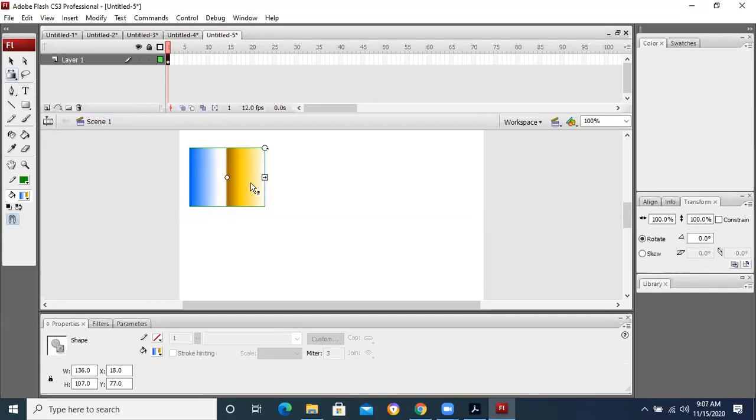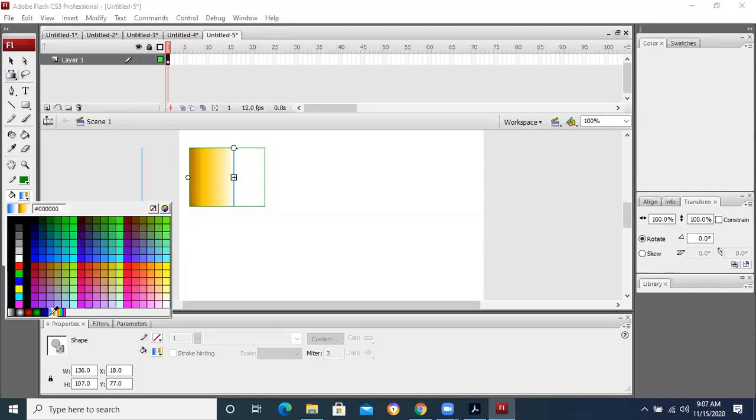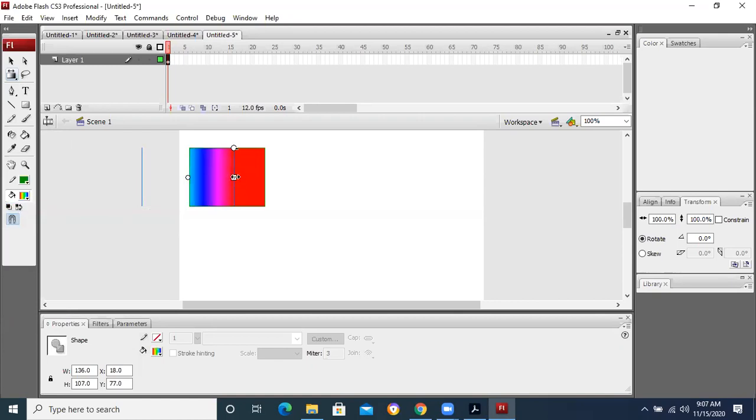Now this is basically the free transform tool. We can change different colors in it. If we go to the color palette and select some multiple colors and apply the gradient transform tool, please see over here and do practice for this.